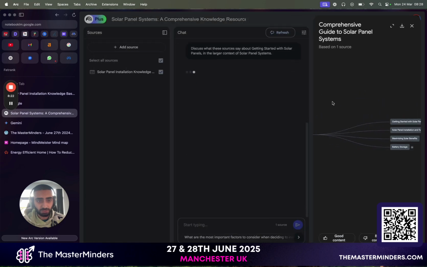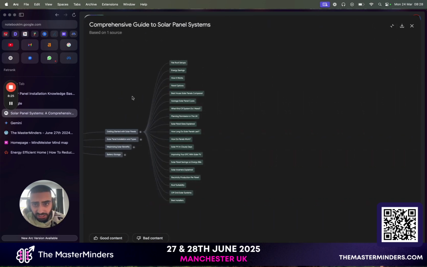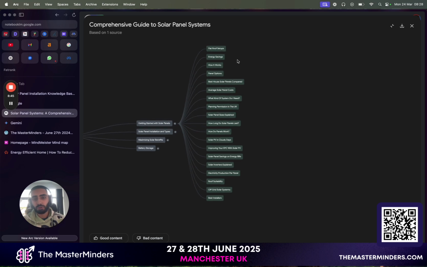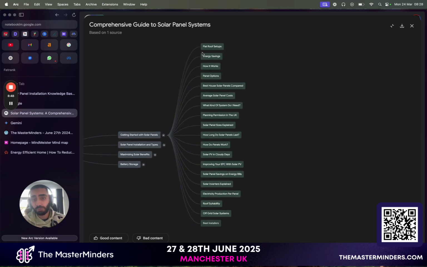So getting started with solar panels, if we just expand that. You've got flat roof setups, energy savings, how it works, best solar panels compared. I'm not going to say this is perfect, because for example, if you were to just upload "energy savings", it's not going to make much sense. If this is the H1 of your article, you would probably want something along the lines of "energy savings using solar panels", because it makes a little bit more sense. Like how it works, you just don't want to upload an article just saying how it works, because you could be asking, what are you talking about?